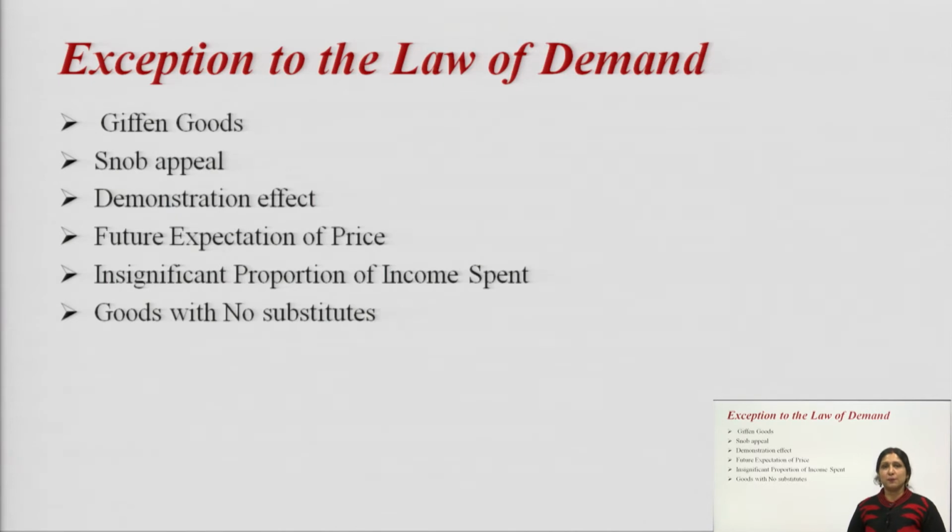So, when the price increases for these goods, demand increases, and the best example of this is the Irish potato famine. In the Irish potato famine, the prices of potato increased, and the Irish had a regular intake of potatoes in their food diet, but as the prices were increasing, they were not able to meet their demand.